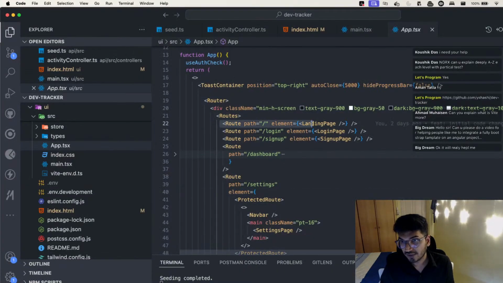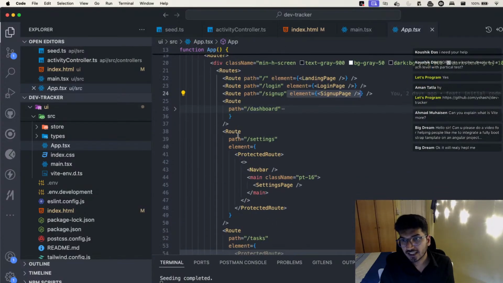So can you see, now we have a route. Whenever the path is slash, which means you have to display an element called landing page. If the path is slash login, display a page called login, which is inside the element. So we have a route with a path, and we provide an element. Okay, if the route path is settings, then please provide this element.